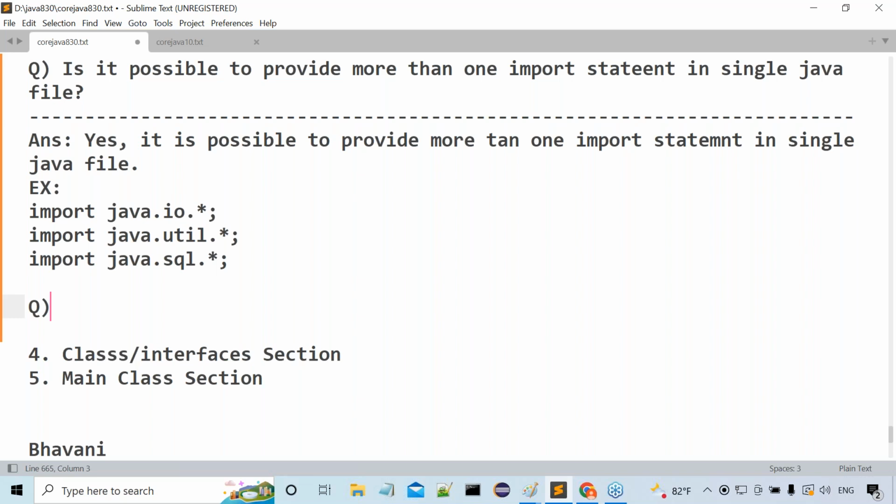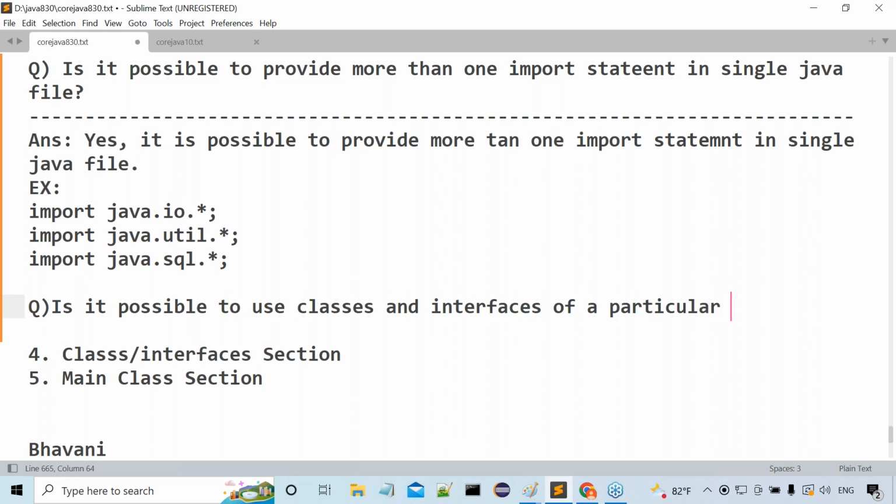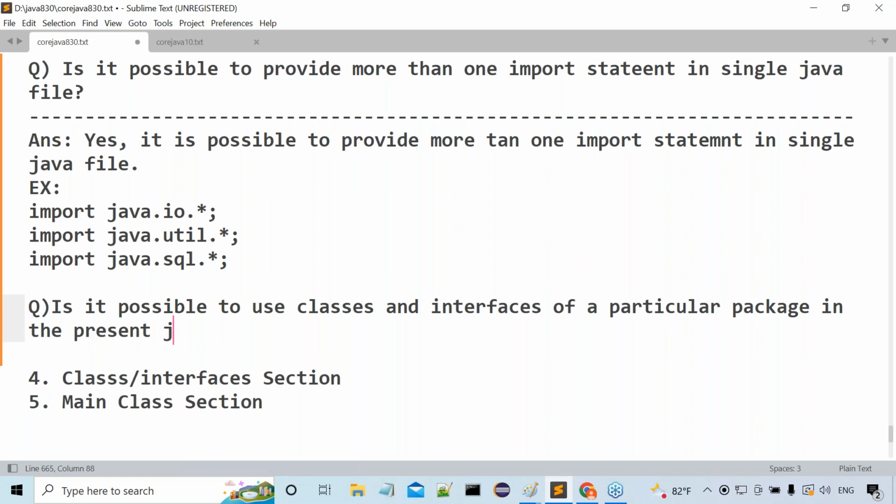Now, here is my question: is it possible to use classes and interfaces of a particular package in the present Java file without importing the respective packages?